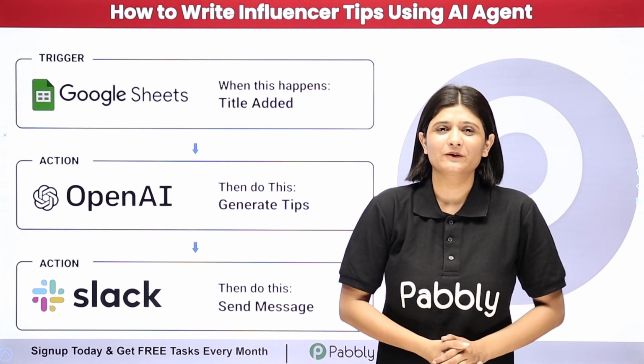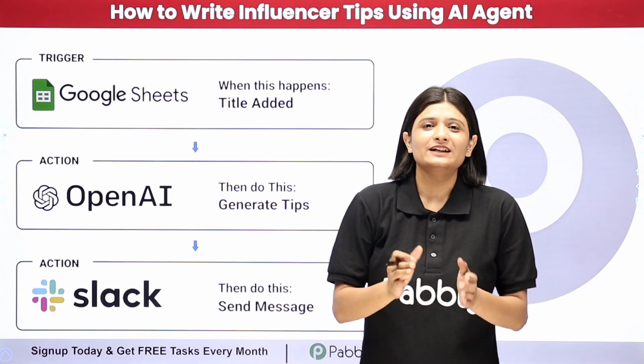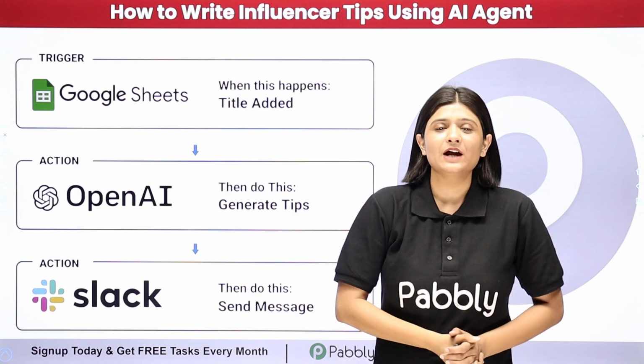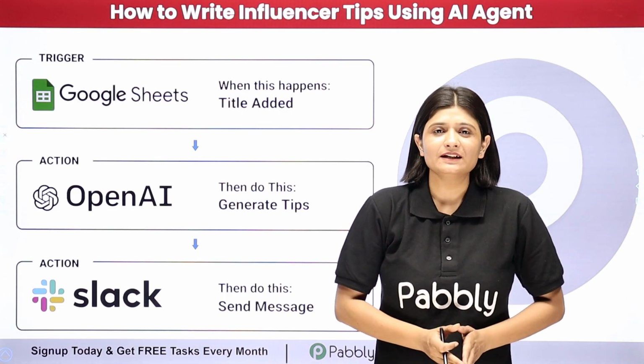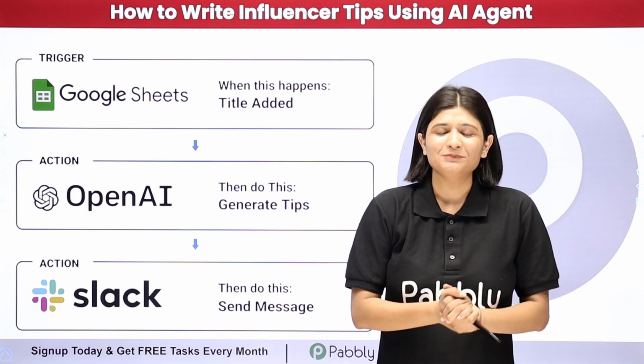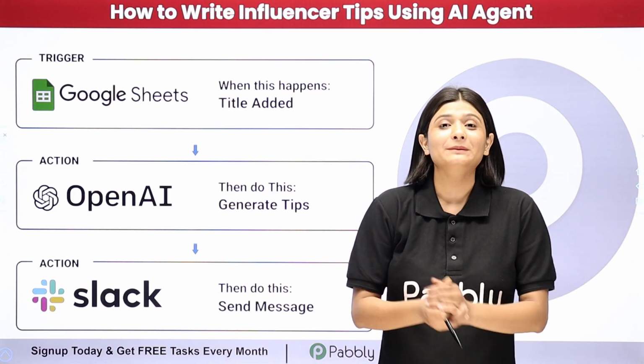In this video, we are going to learn how to write influencer tips using AI agent. So let's suppose I'm an influencer coach and I want to keep sending tips to my students. Now doing this manually is a very time consuming task, so I'm completely going to automate this process. And to do this automation, I'm going to use Pabbly Connect.